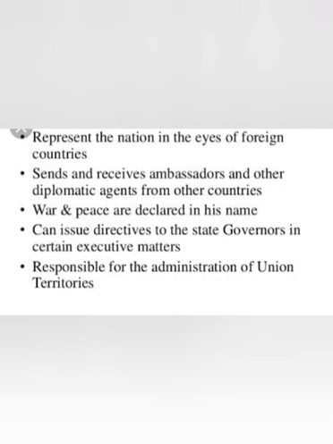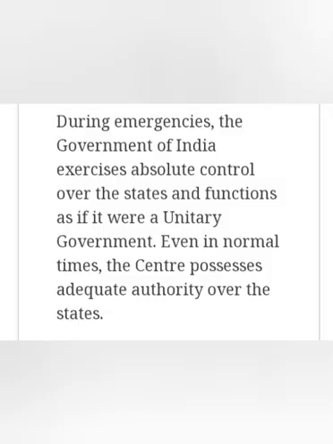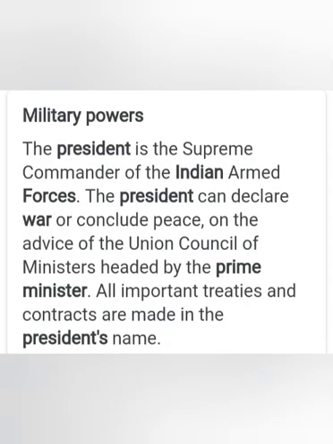He is responsible for the administration of the union territories also. You can see now the map of India, where the union territories are marked in black dots. So these are the different union territories which are administered by the President. Next we have the control over the state governments. The union government may give directions to the state government. However, during President's rule, the states are completely controlled by the union government. So these were the executive powers of the President.